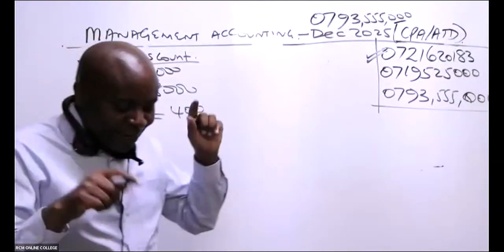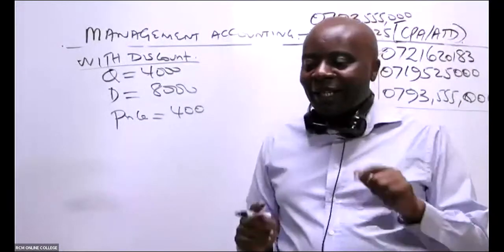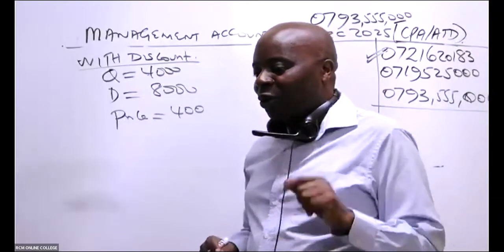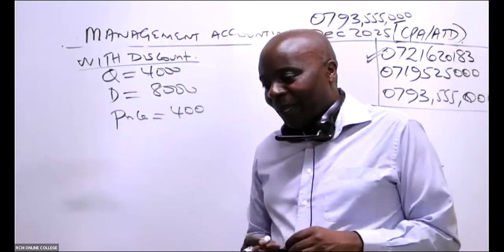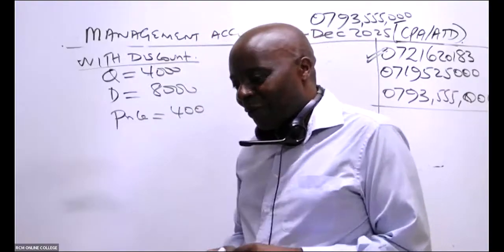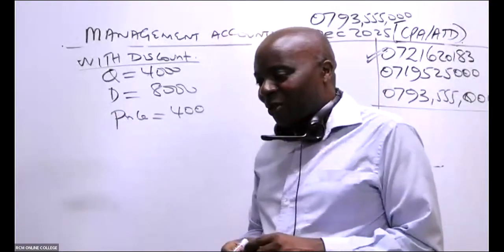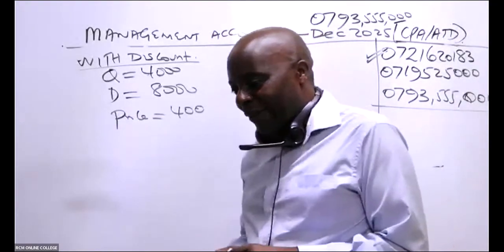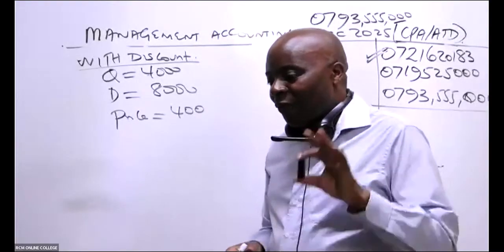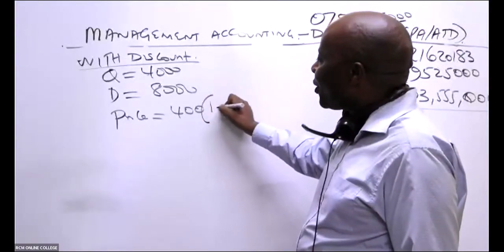But now remember, this time round, we are going to enjoy a discount. A discount of what percentage? If we buy 4,000, we are going to enjoy a discount of 4%. So meaning that this 400 has to be reduced.